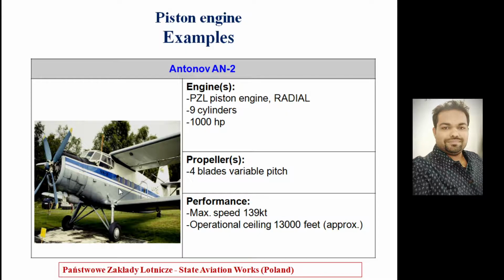This is the aircraft, which had a four-blade, variable pitch propeller. The maximum speed at which it was operating was 139 knots, and the maximum altitude up to which it was able to fly was approximately 13,000 feet. So this was one of the most famous aircraft of the early 1930s.